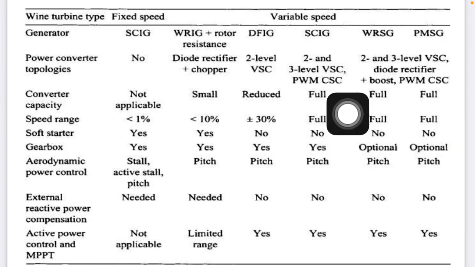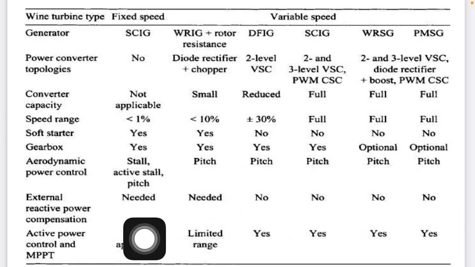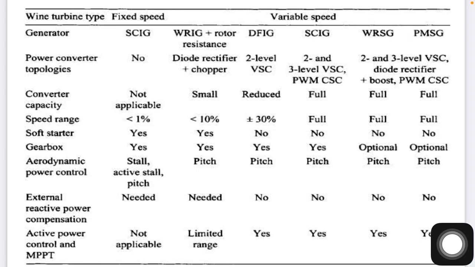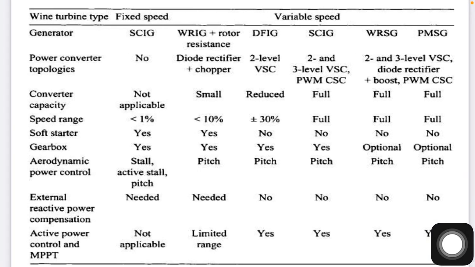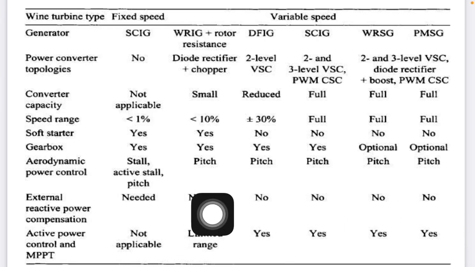Here it is full. A gearbox is almost required for both. External reactive power is needed on both of these systems, whereas another is not required. Active power with MPPT is required only for a limited range of WRIG.